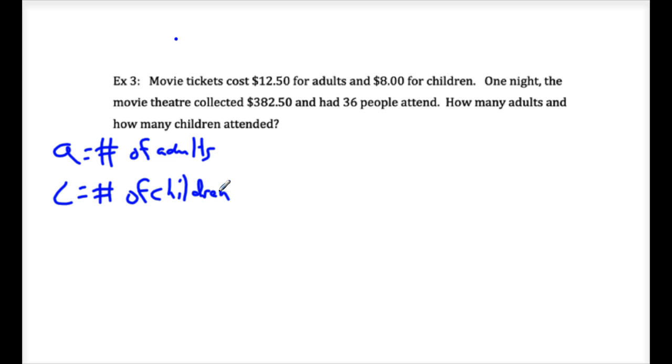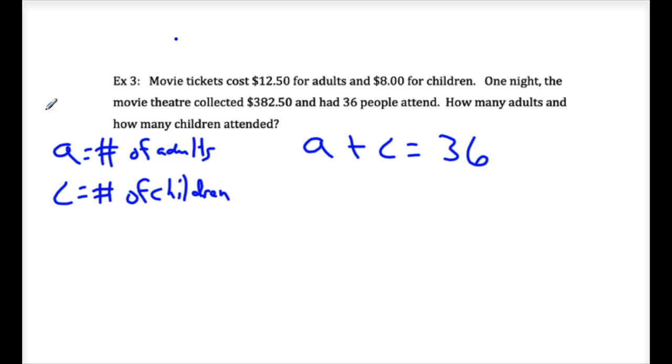What are the equations? Write one equation. A plus C equals... perfect. We know 36 people attended. A plus C equals 36. Okay, now let's talk about the money. Try to write the money equation. It's all about the money.